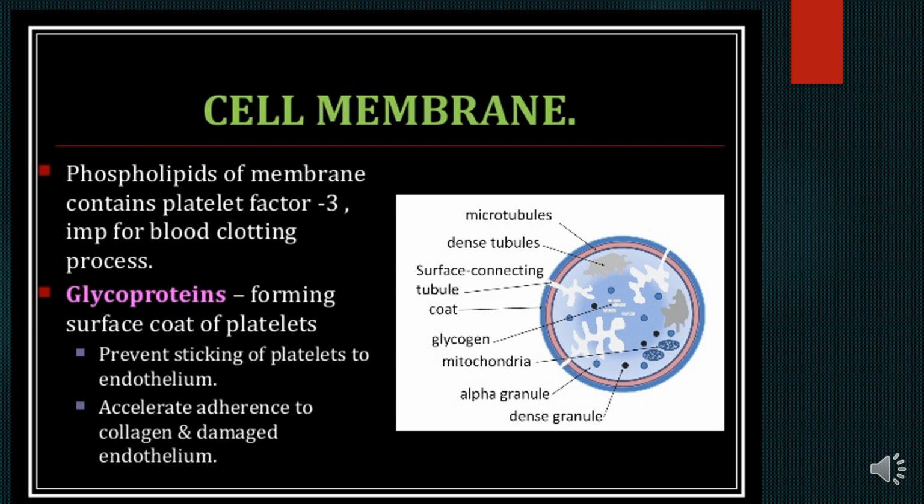This is very important, because the platelets normally circulate in the blood, but these platelets do not stick to the endothelium of the blood vessels. Why? Because there is a glycoprotein which forms the surface coat of platelets, and this helps them not to stick. It also accelerates adherence to collagen and damaged endothelium during the formation of a clot.